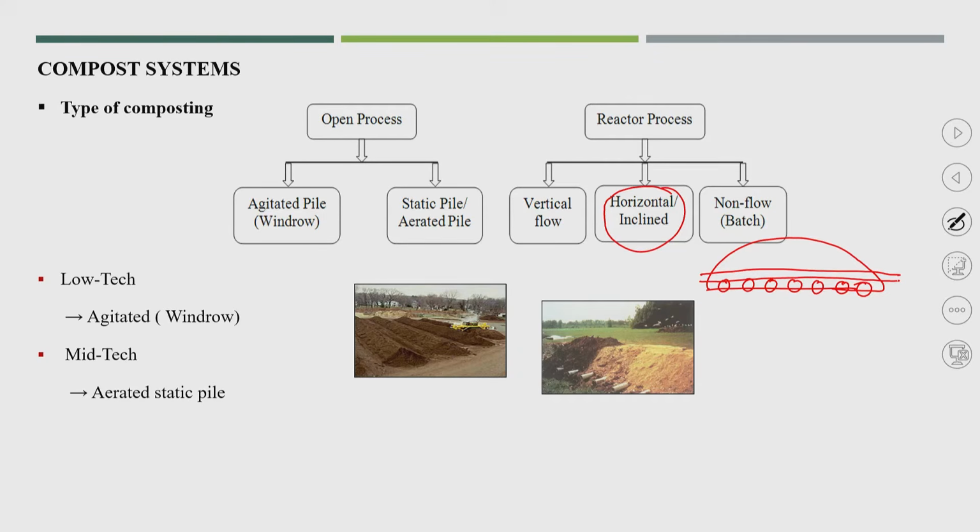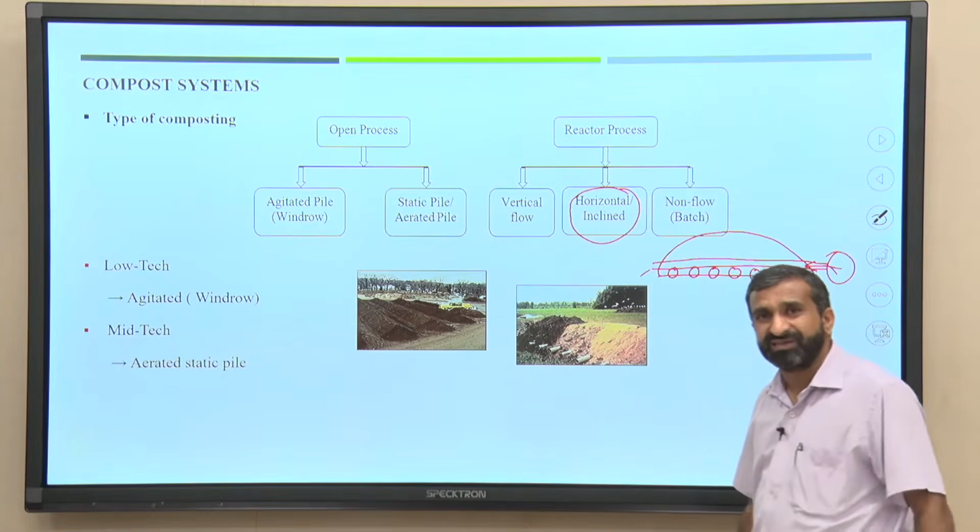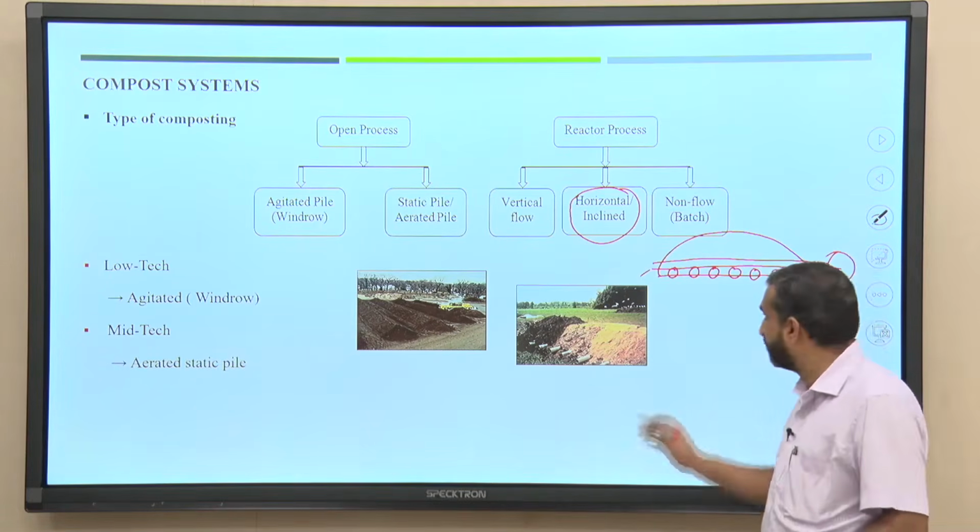We could put this perforated pipe in the bottom, because the problem in this particular technology was that the bottom waste goes anaerobic. So, why not insert one perforated pipe in the bottom, open from both sides, or it could be possible that somewhere you provide some motor and add the air. So, this aerated static pile we can call an active pile or active aeration, and another is passive aeration, where there is no motor along with the pipe.